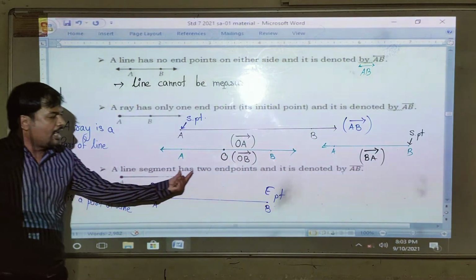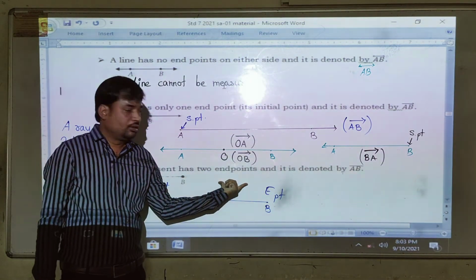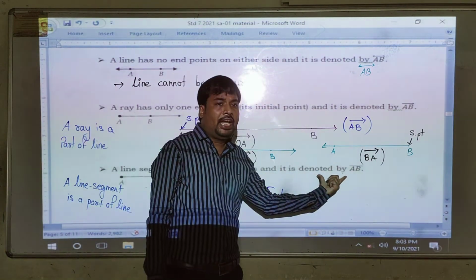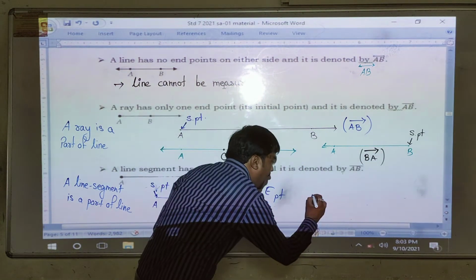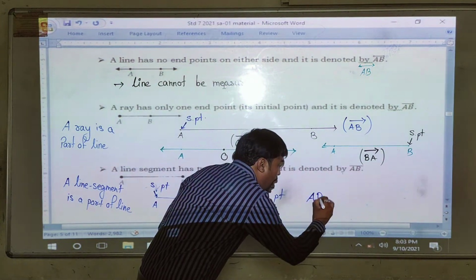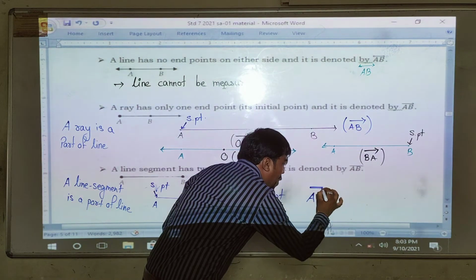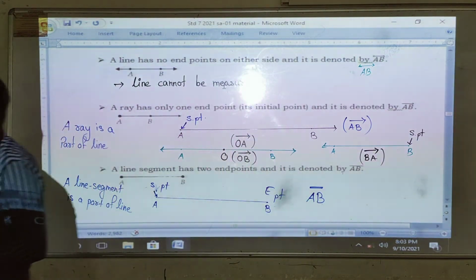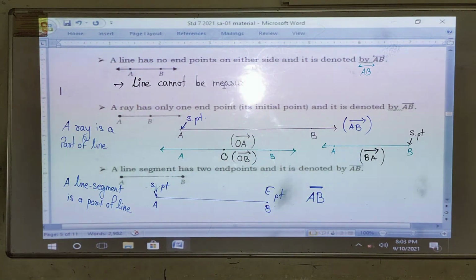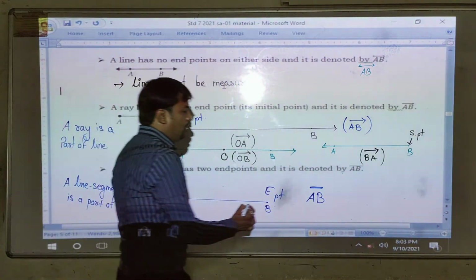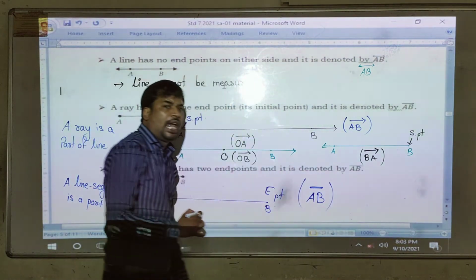So a line segment has two end points and it is denoted by writing both the end points and simply a bar on top. This is the indication of a line segment.